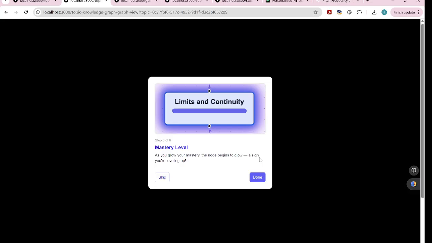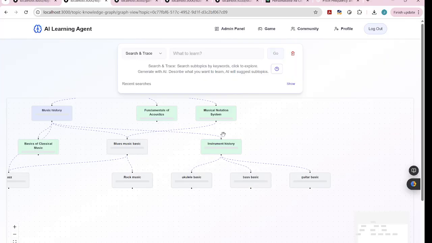When a node starts glowing, it tells you you're killing it, you're achieving the HD level of this subtopic, so that the user will feel motivated and stick to our platform, right?